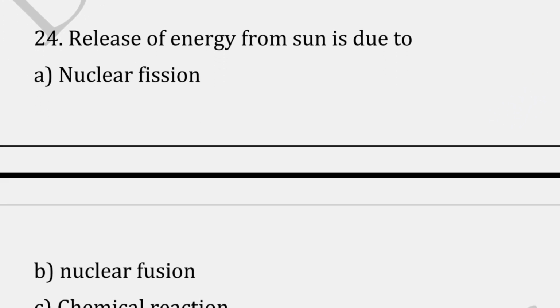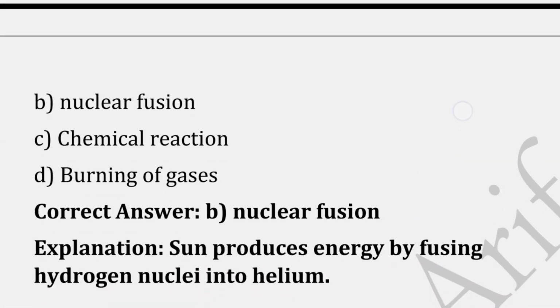Release of energy from the sun is due to: the correct answer is option B, that is nuclear fusion, because the sun produces energy by fusing hydrogen nuclei into helium.